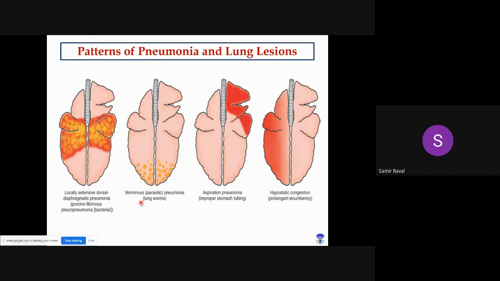In porcine fibrinous pleuropneumonia, most commonly the middle portions are involved. In case of verminous pneumonia, generally the caudal lungs are more commonly affected.